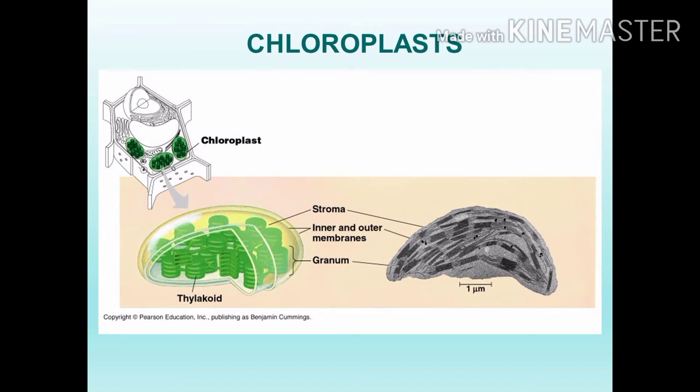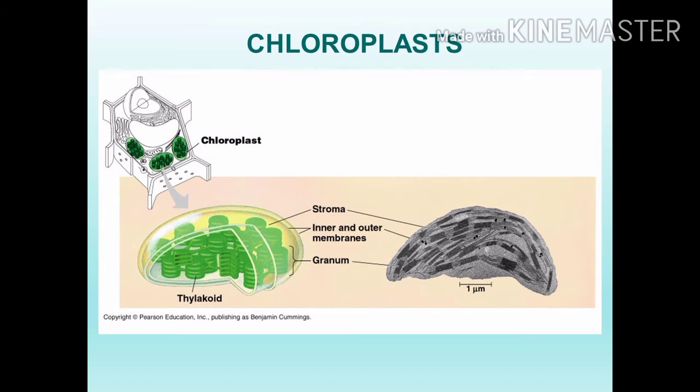Let's see the chloroplast. The plastids containing green pigment chlorophyll are called chloroplasts. See the structure of the chloroplast. The chloroplast is enclosed by a double membrane, outer membrane and inner membrane. This inner membrane encloses many small spherical shaped vesicles.